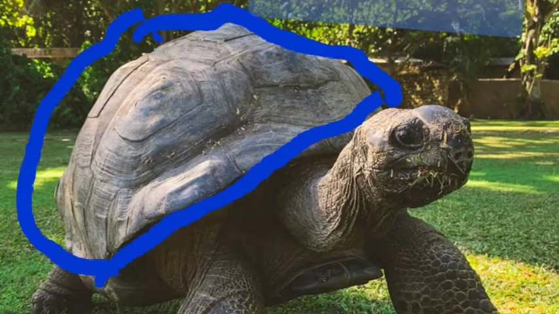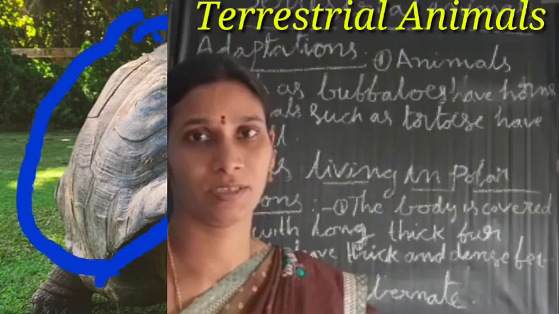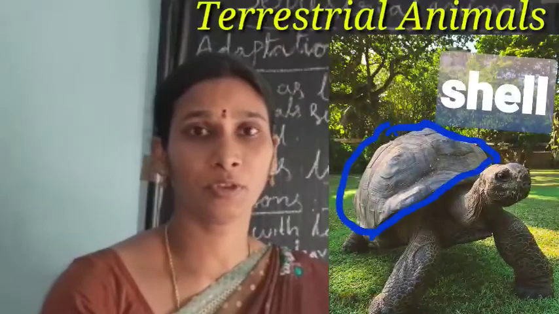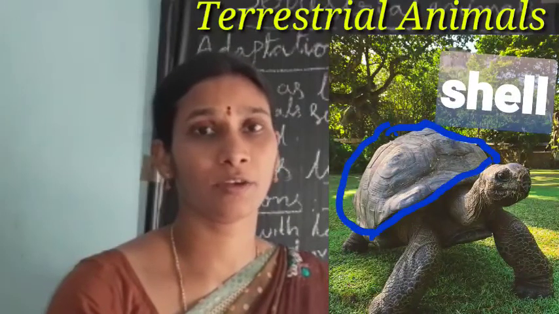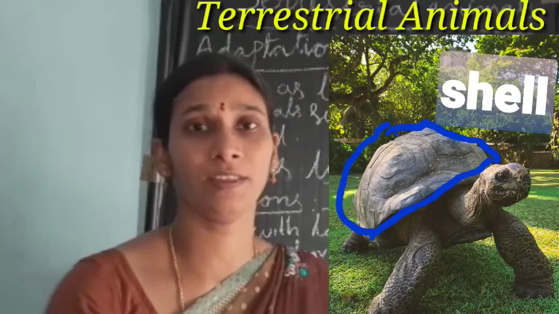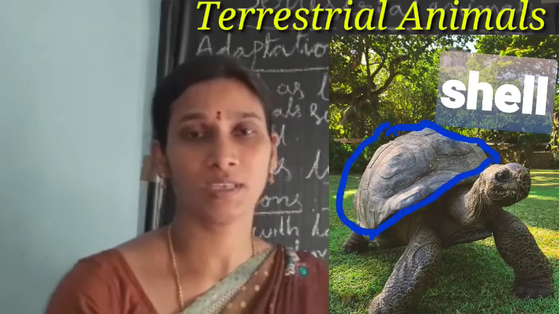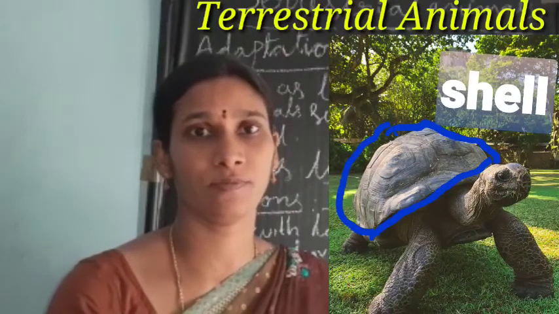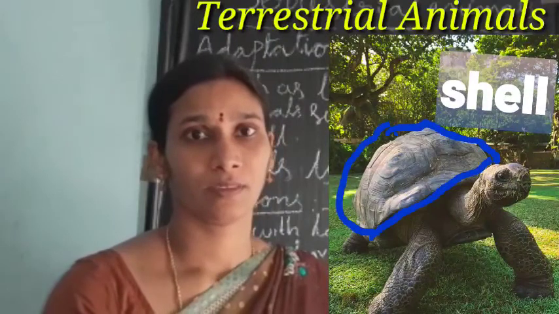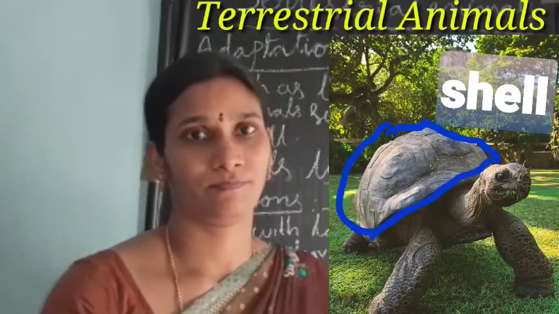These are helpful to protect them from enemies. If you throw a stone or touch the shell, the tortoise goes inside the shell. So this is one of the adaptations of terrestrial animals.